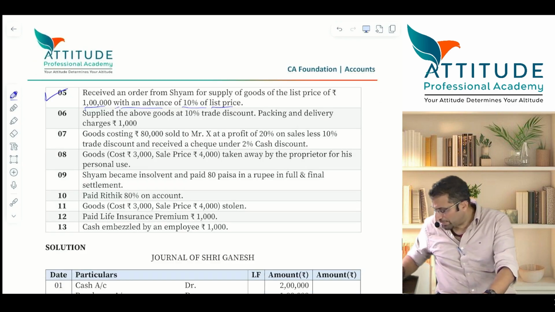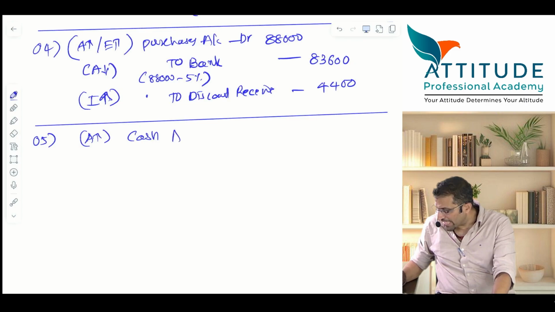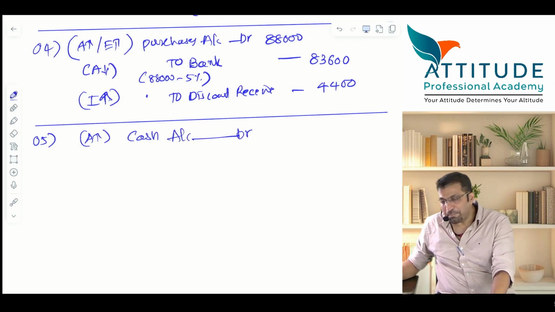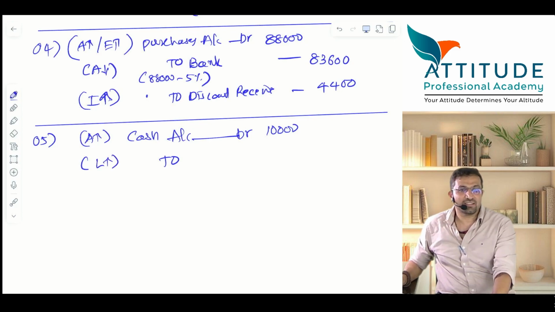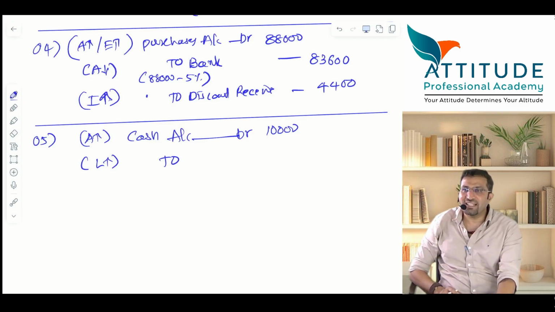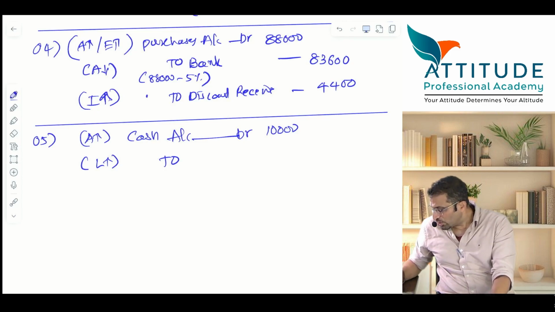Yes. So tell me the entry. Entry number 5. Cash ही receive किया क्या check? Nothing is mentioned, so cash account debit. 10% of the list price. List price is 1 lakh and 10% of it is 10,000. Very good. What should I write in bracket? Anything received in advance is always a liability. It is not your income. अभी income नहीं हुआ, received in advance है भाई.